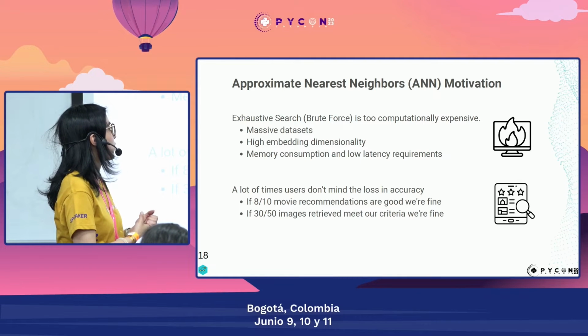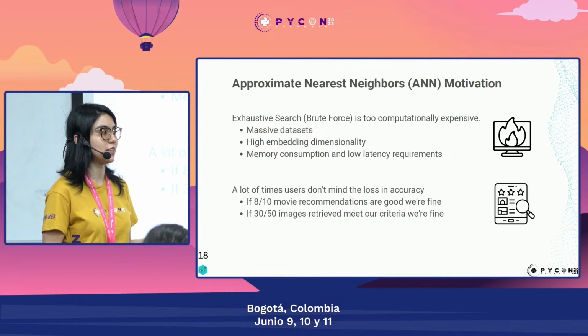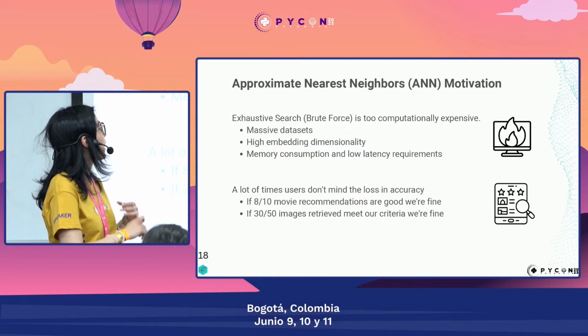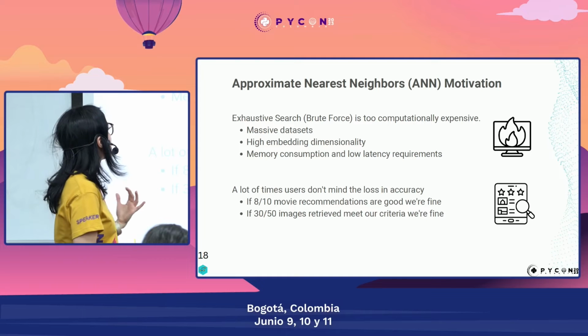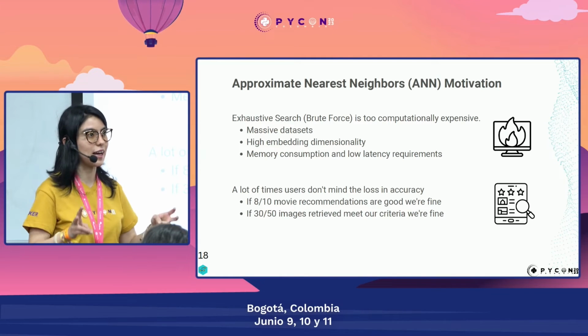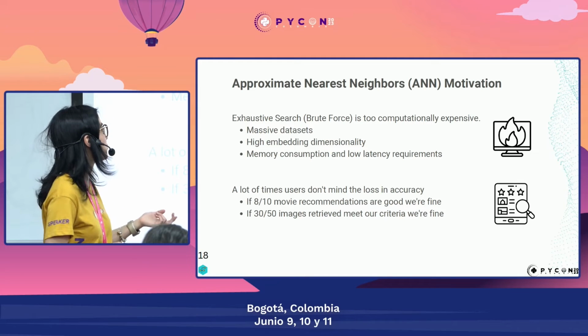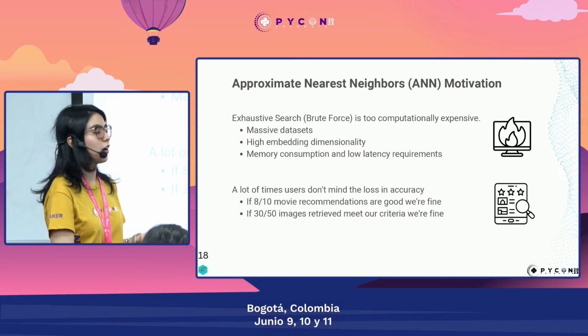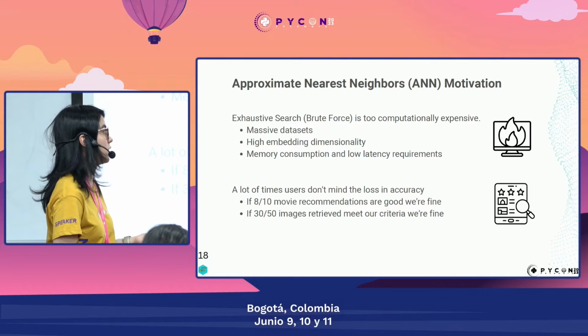So how are we going to perform this search, since we have embeddings for all of our items, and these embeddings could also be very big? The only way to perform an exact, very precise search would be brute force, of course, an exhaustive search. However, this is too computationally expensive.